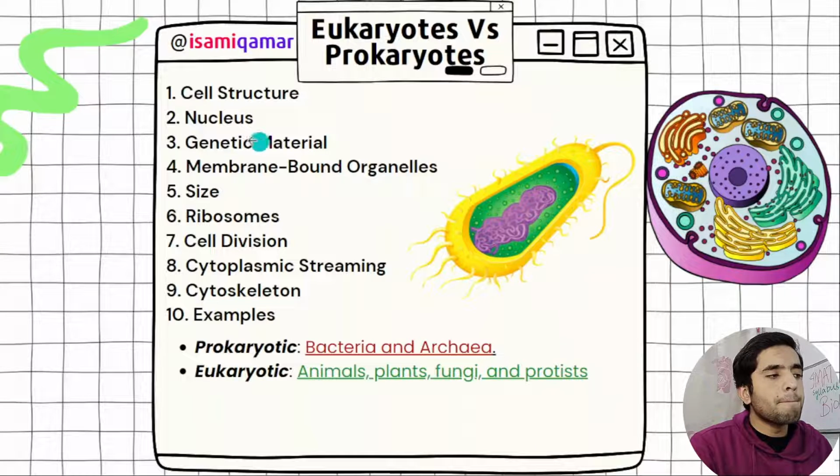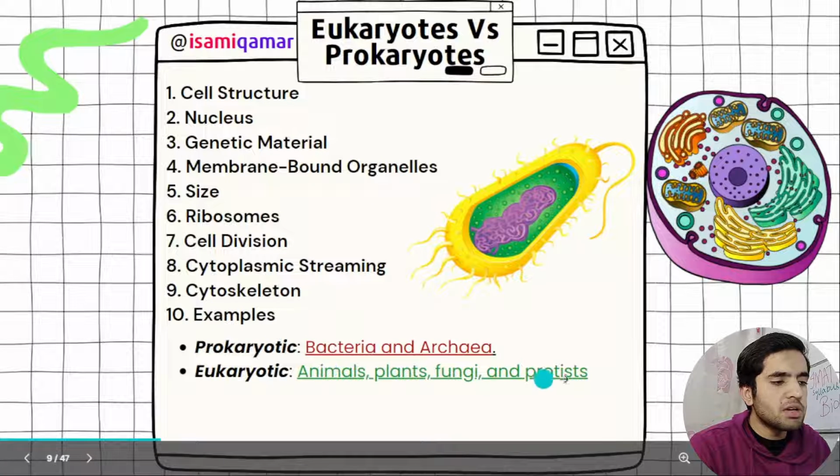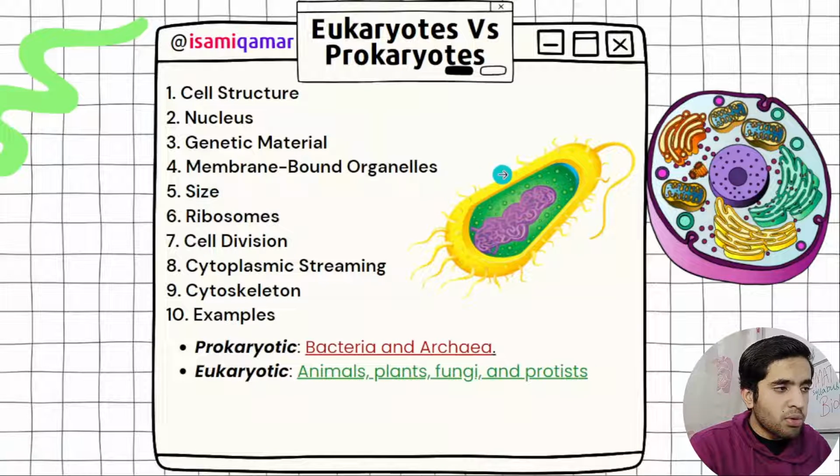Actually, prokaryotes do not have a nucleus. Then genetic material lies in cytoplasm in prokaryotes, while in nucleus in eukaryotes. I have mentioned the examples. Animals and plants, fungi, protists are eukaryotic, while bacteria and archaea are prokaryotic. Then the difference lies in membrane bounded organelles. That's the basic definition. Size: ribosomes, animals 80S, in plant cell it is 70S.